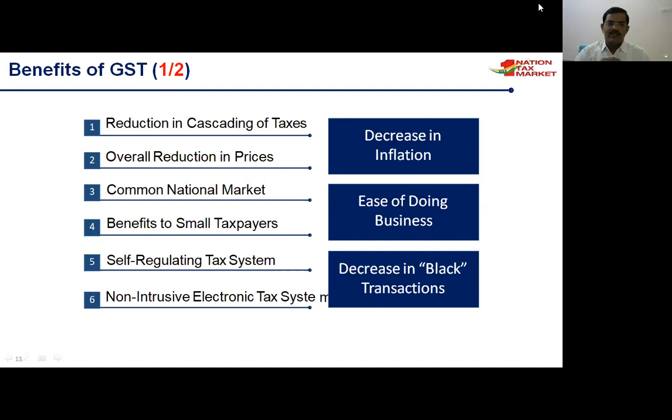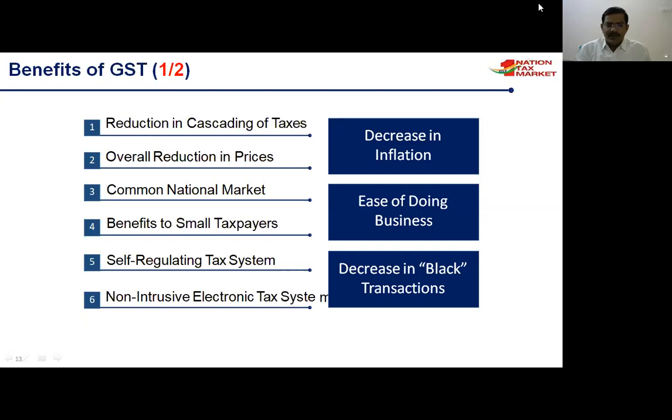Our Prime Minister said that GST is nothing but a good and simple tax. Really, it's a good and simple tax. In the common nation market, no need to take approval from all the states. Earlier, so many checkposts were there. If a product travels from Kashmir to Kanyakumari, there are so many taxes and so many checkposts, and it will take a lot of time. Now no need to take the permission of all the state governments. You can just go and sell the products.